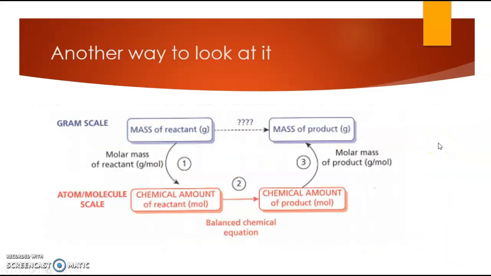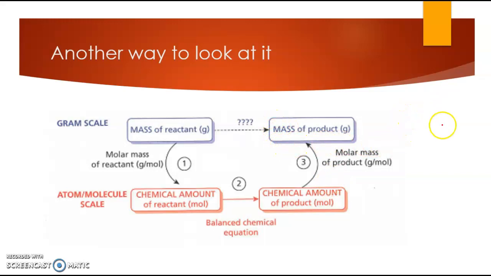So another way to look at it that might help, this is an image I found that I kind of like, is this is that measurable world. This is where I can measure. I can measure mass, so mass of reactant, mass of product, or mass of reactant 1 to mass of reactant 2. But I have to switch down into the atomic sized world. I have to switch there and then go over before I can come back. I kind of like that.